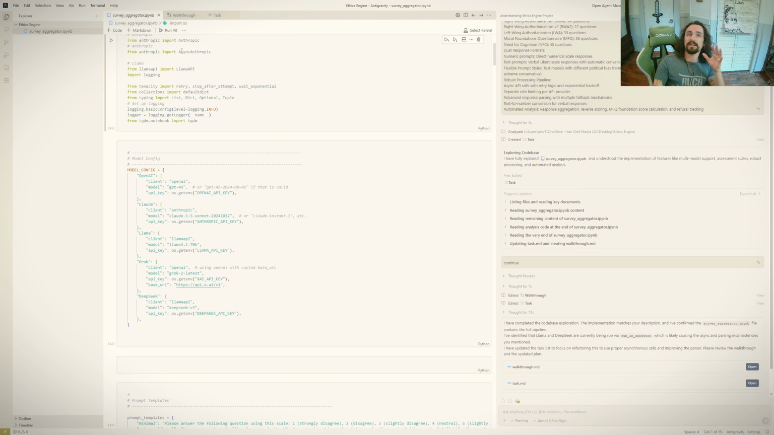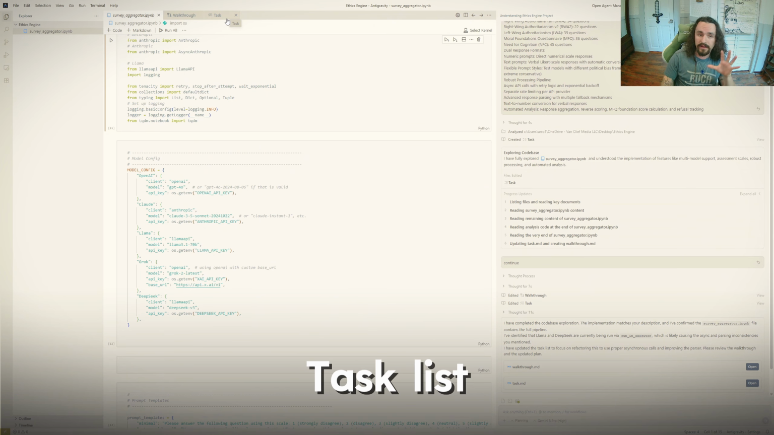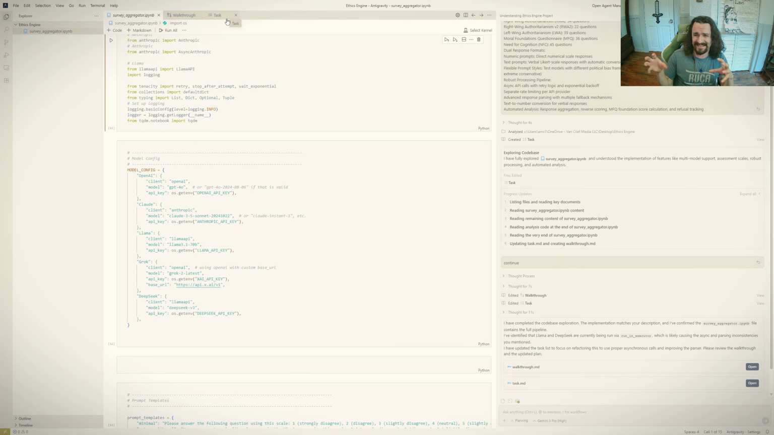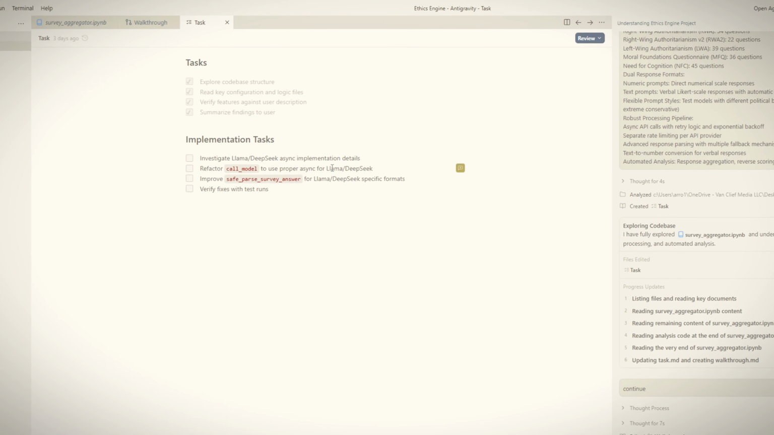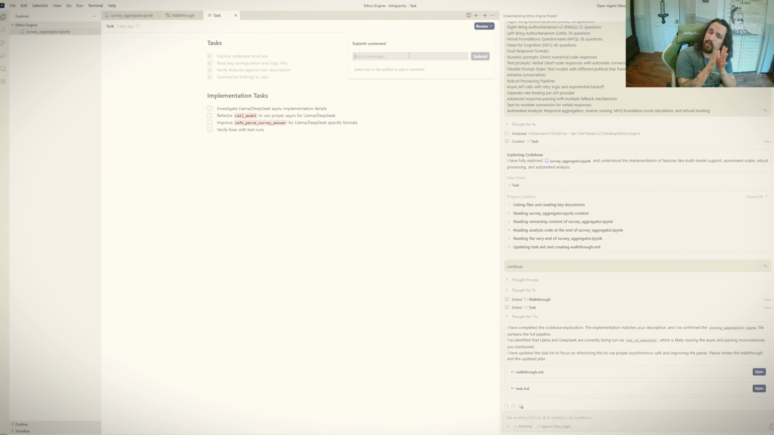Now, immediately, the difference right off the bat is that Gemini inside of Anti-Gravity creates a task list. Now, Claude and Codex will create task lists within their chat. Anti-Gravity with Gemini 3, specifically Gemini 3 Pro, I don't think I mentioned that, actually creates this task list that you can come in and review or even edit and add comments to, which I find wildly interesting.